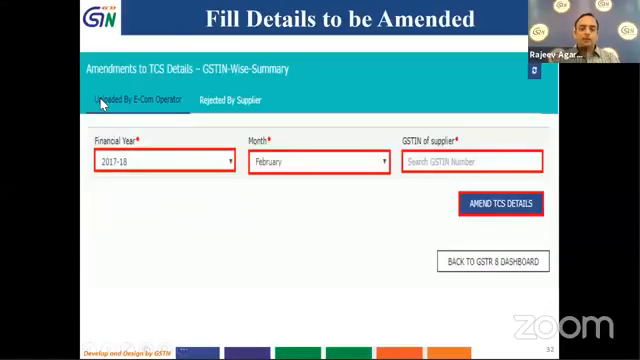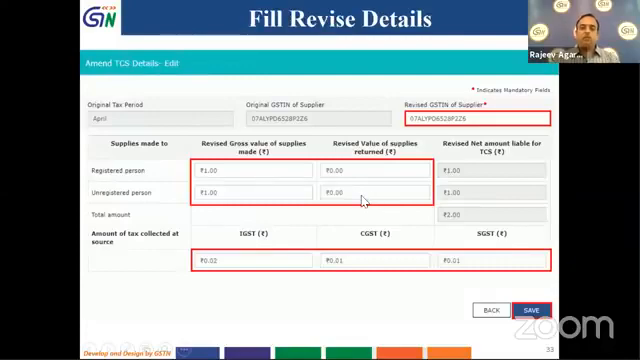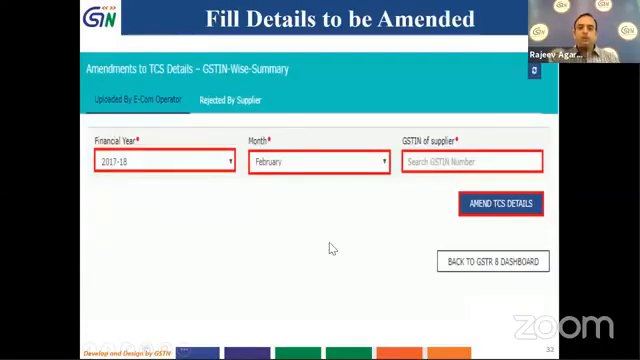So there are two tabs, as you see appearing over here. Rejected by supplier, this we are going to see later. Now we are going to see uploaded by e-commerce operator. So these details I have already uploaded and I want to change those details. So I will be doing it suo moto. Some discrepancy I have noticed, I want to change it. So I am going to do it by the uploaded by e-commerce operator tab. So I have to first fill in the financial year, the month in which I want to make amendments, and the GSTN of the supplier for which I want to make amendments.